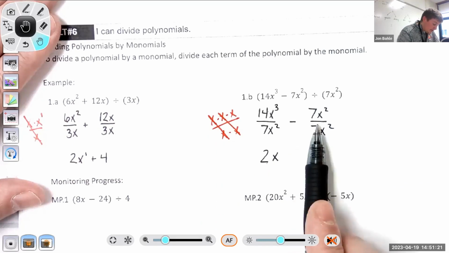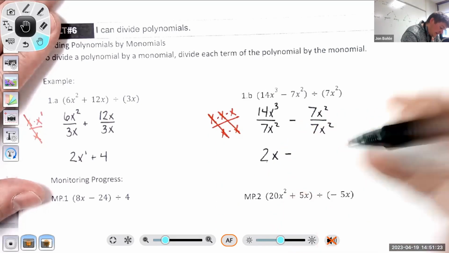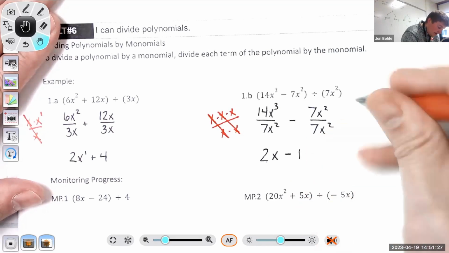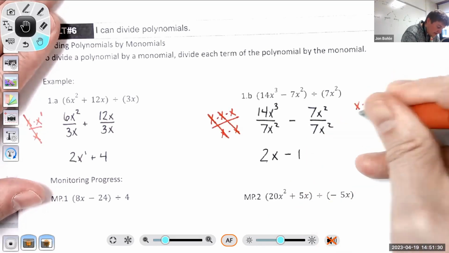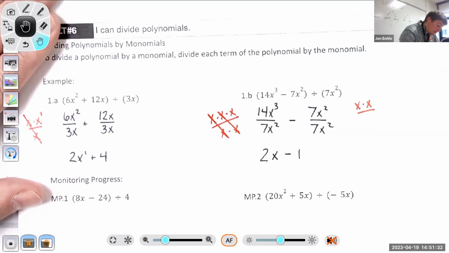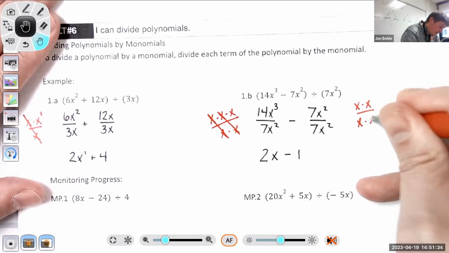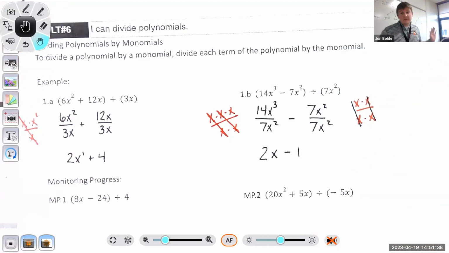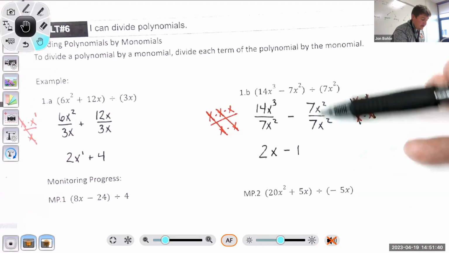Here we're going to do the same thing. 7 divided by 7 is 1. And you can think about x squared as x times x, and I'm dividing it by x squared, which is x times x. These each cancel each other out, so there's no x's left. And so we're just left with whatever this division is, which is 1.